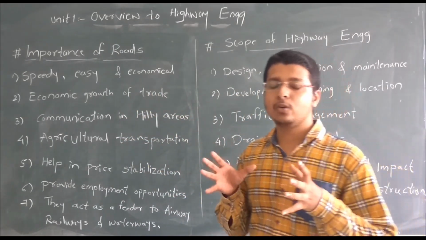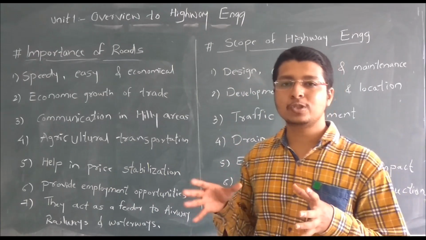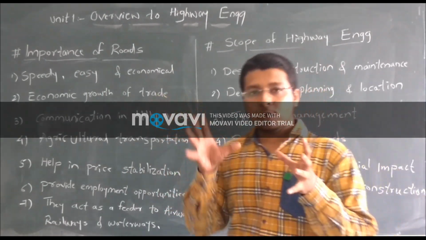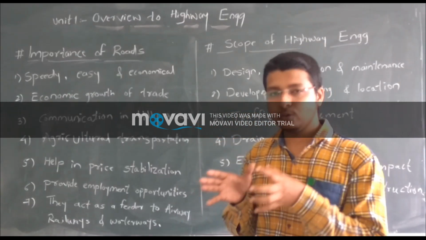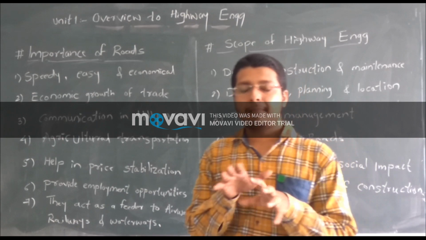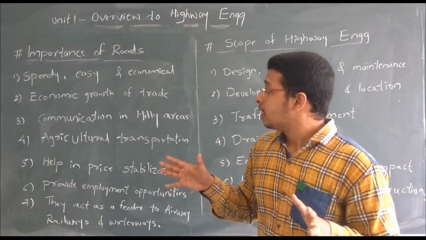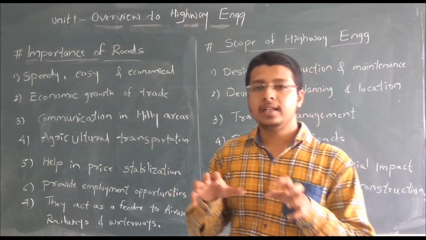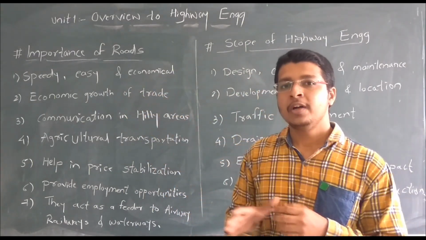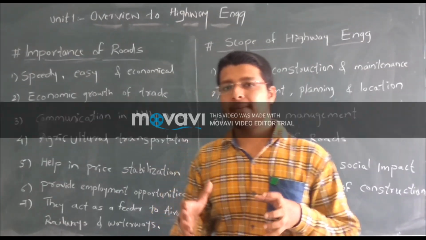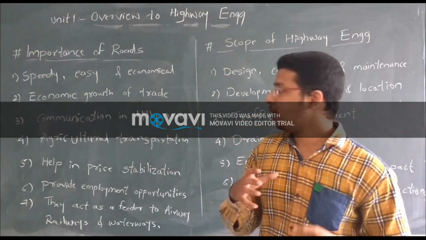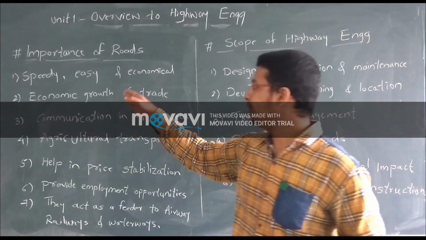Roads play a vital role in the transportation of goods, people and materials or the manufactured product. Roads attach village to city, city to country. Road is a distribution system from village to city, city to country. With the help of road, we can transport vegetables or any materials easily from an economical point of view. In the second point, economic growth of trade.